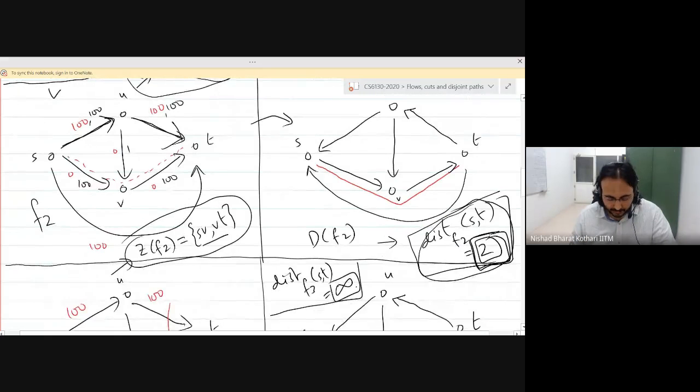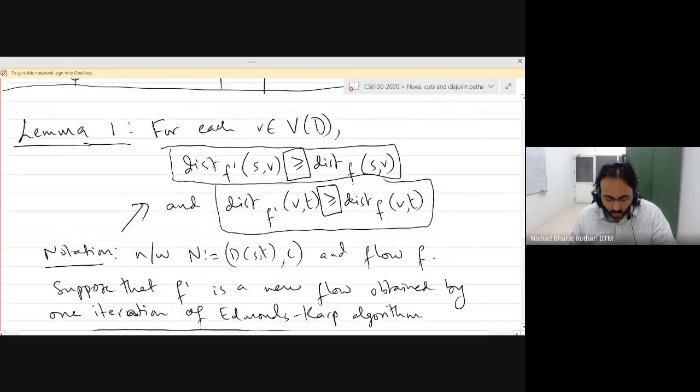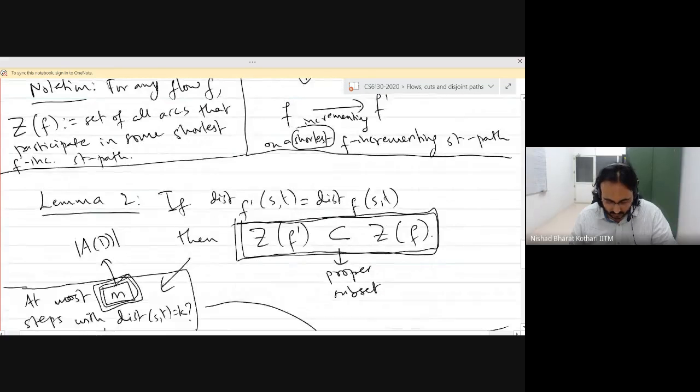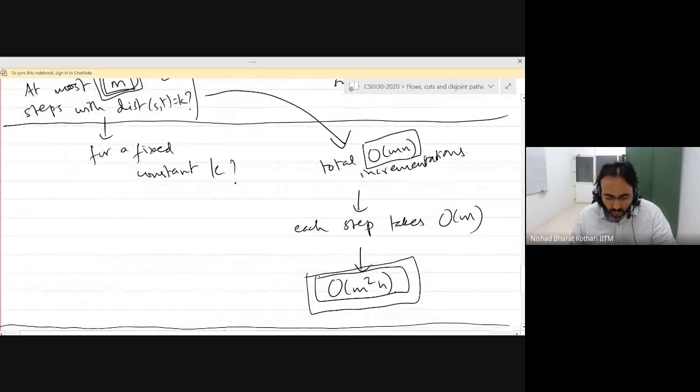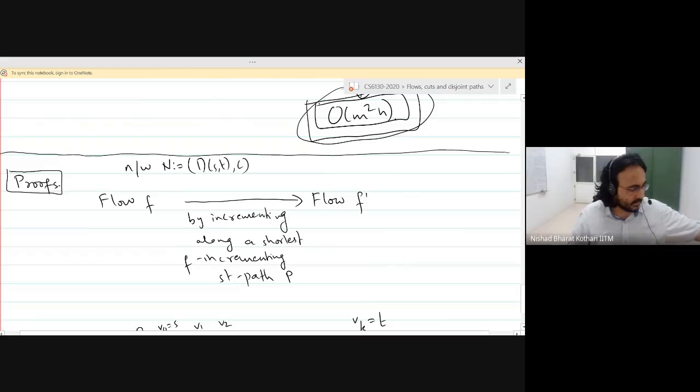So it has to be a proper subset, and these two lemmas imply that you will not need to do more than order m times n incrementations. Okay, and each step takes order m time, so the complexity is order m squared n. So the goal today is to prove these two lemmas that we did not prove yesterday.